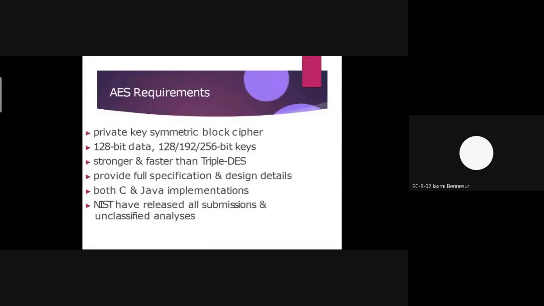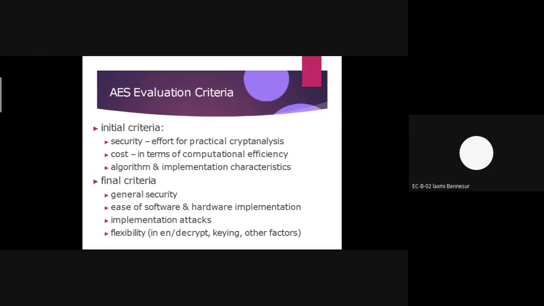Okay. Up to this point, we have studied the various basic requirements of the AES algorithm. It uses symmetric keys. The keys can be 128 or 192 or 256 bit keys. And the important thing is that for implementation of the AES algorithm we can use C as well as Java language. Now the next point is the AES evaluation criteria.